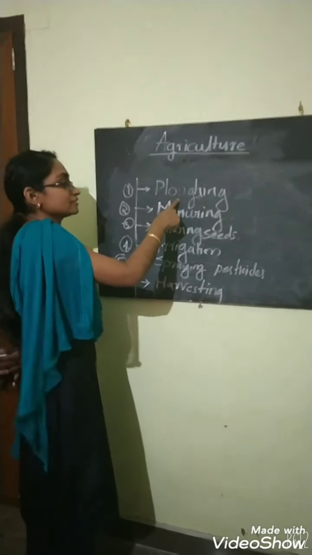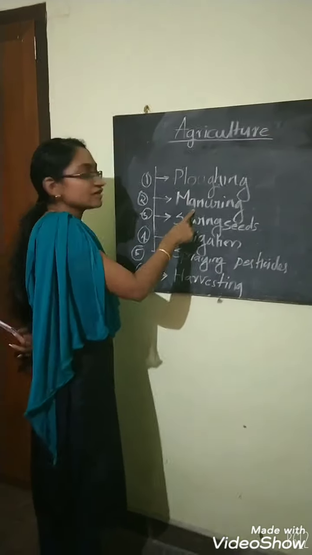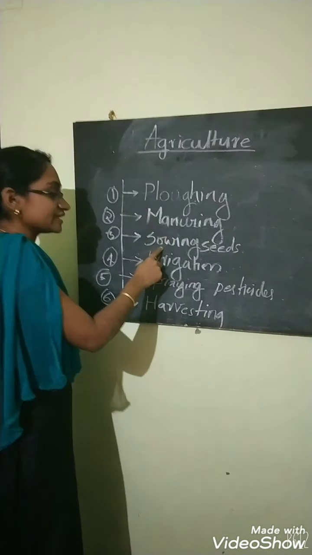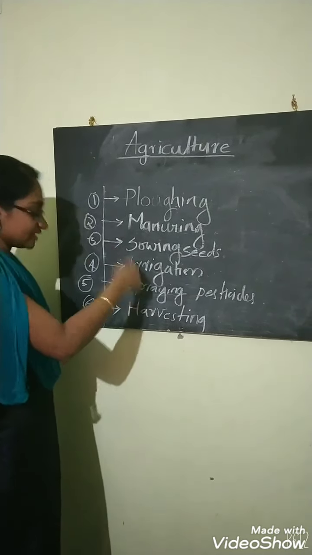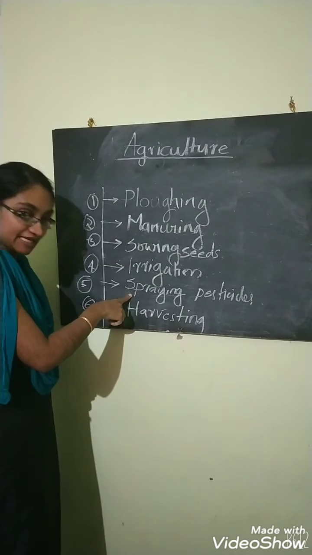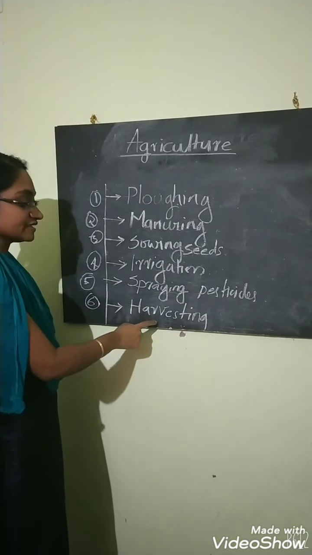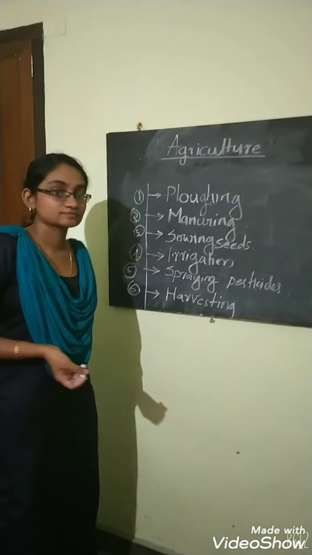The first one is plowing. The second one is manuring. The third one is sowing seeds. The fourth one is irrigation. The fifth one is spraying pesticides. And the sixth one is harvesting.